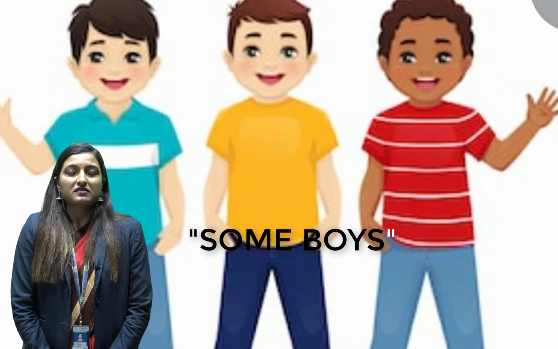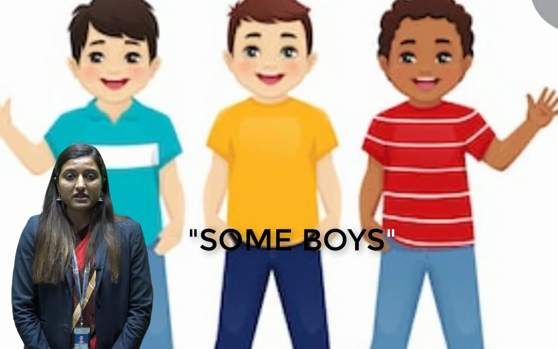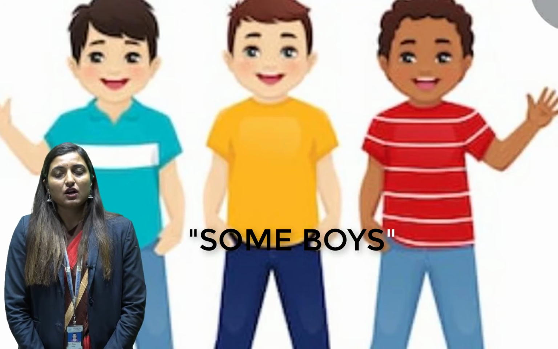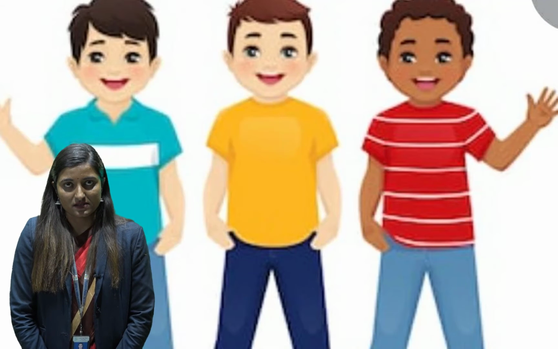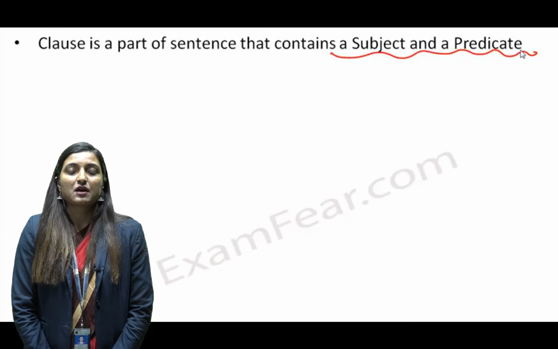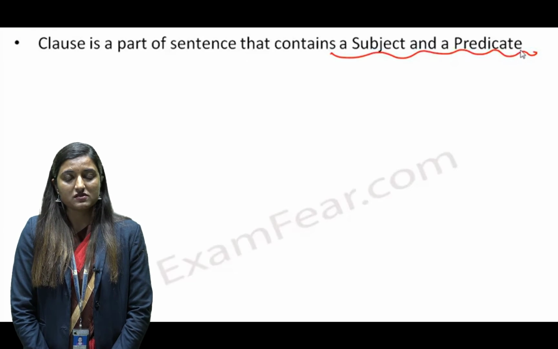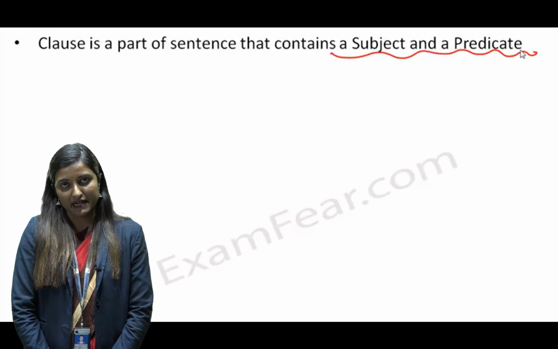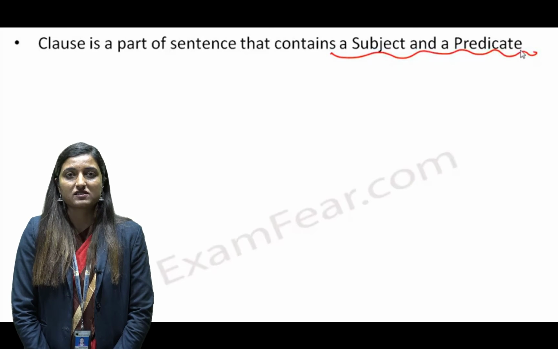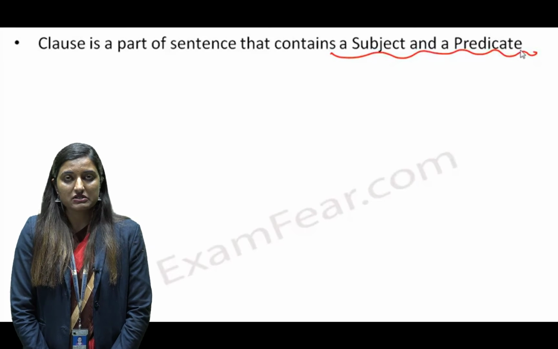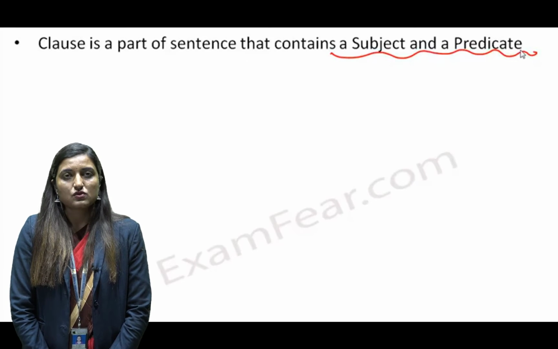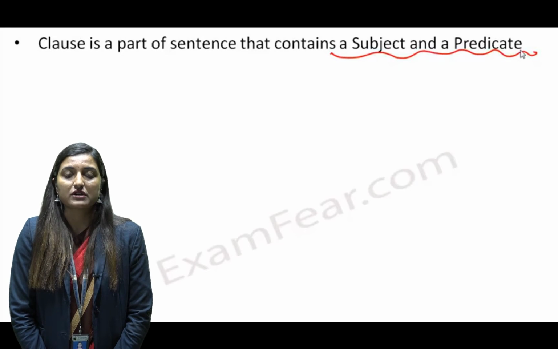Then we are going to see what is a clause. A clause is also a part of a sentence. But in a clause you will get a subject and a predicate, and that is why it is called a clause. First of all, you should understand what is a subject.